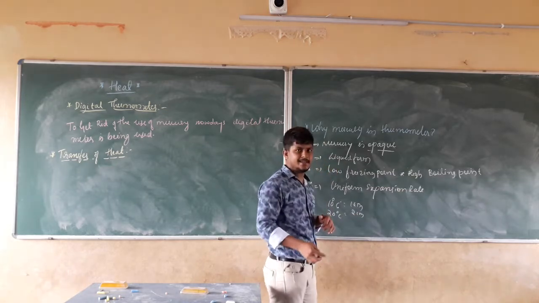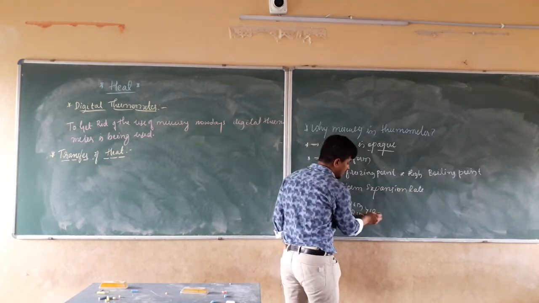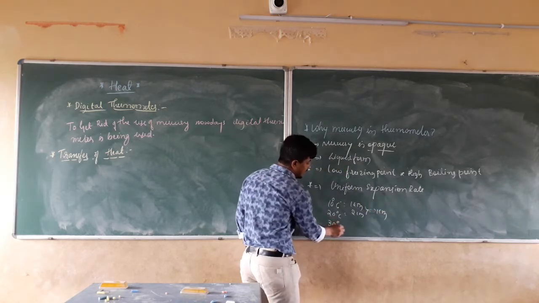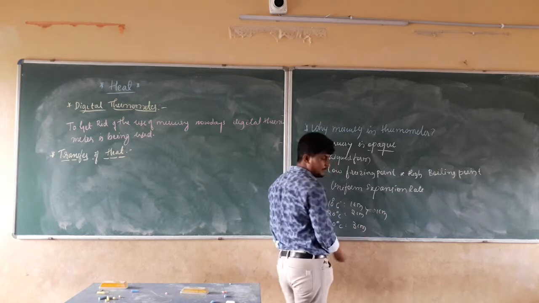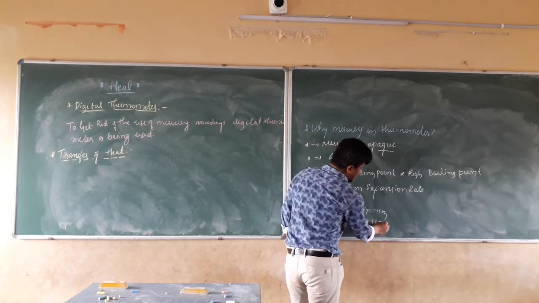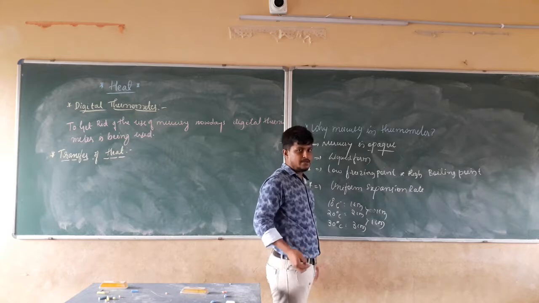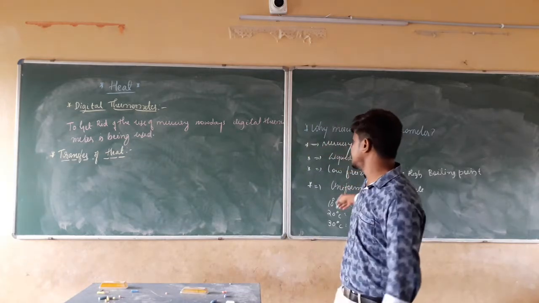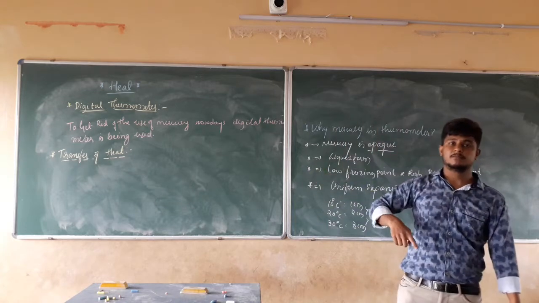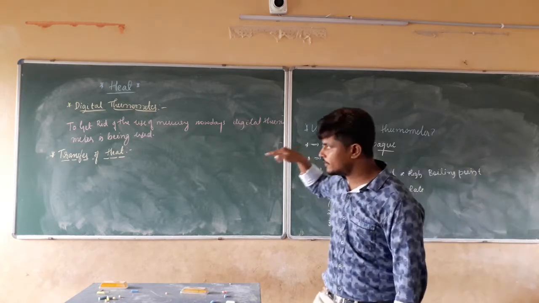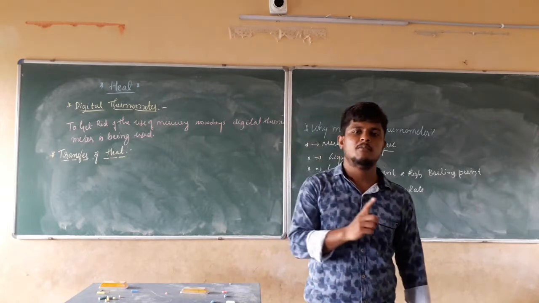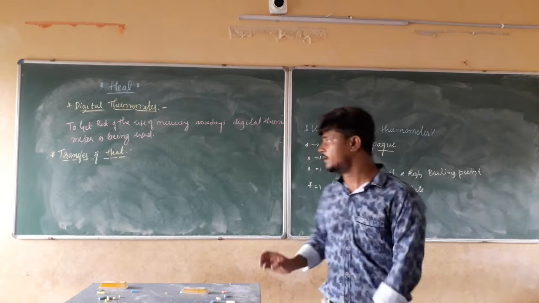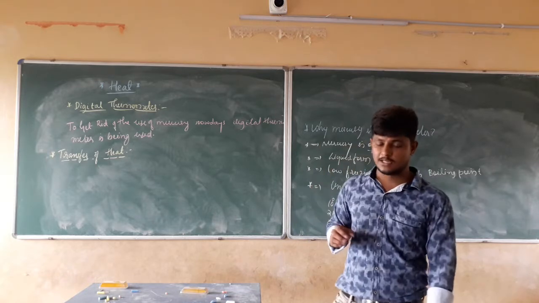In 10 degrees Celsius, how many centimeters is it expanded? 1 centimeter. When the temperature is 30 degrees Celsius, it is going to expand 3 centimeters. The difference between these two will be 1 centimeter. That means it is expanding uniformly. For all these reasons, we are using mercury in thermometers. Nowadays, why are we not using mercury? Because it is poisonous. That is why we are using digital thermometers. I hope this is clear why we use mercury in the clinical thermometer as well as the laboratory thermometers.